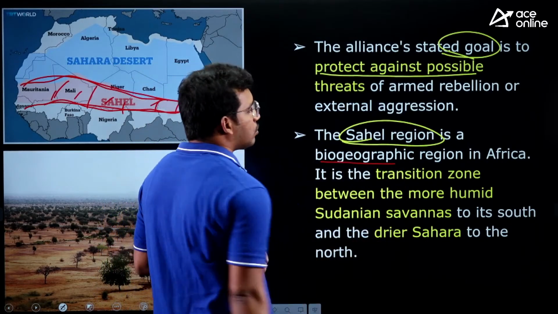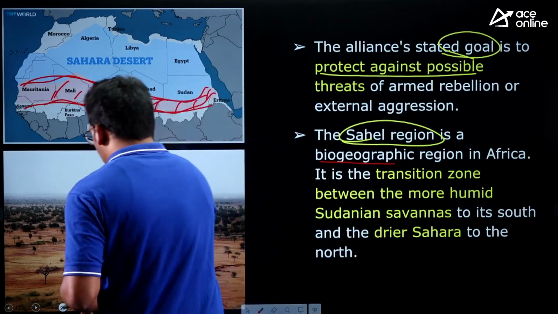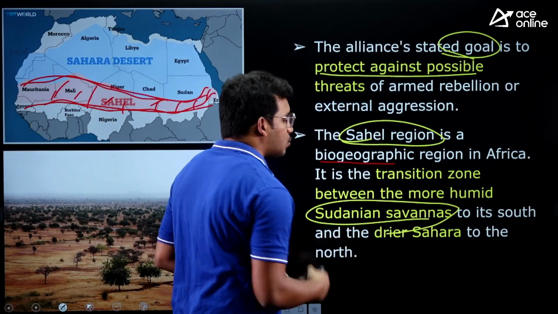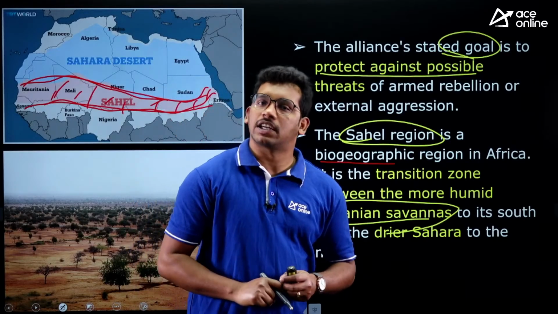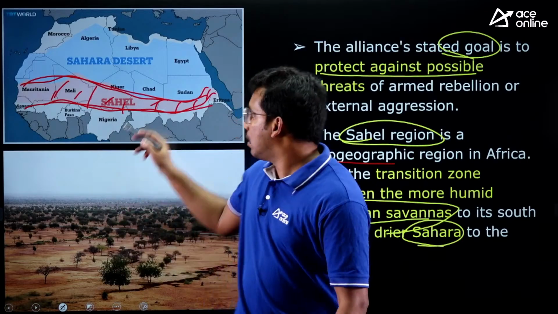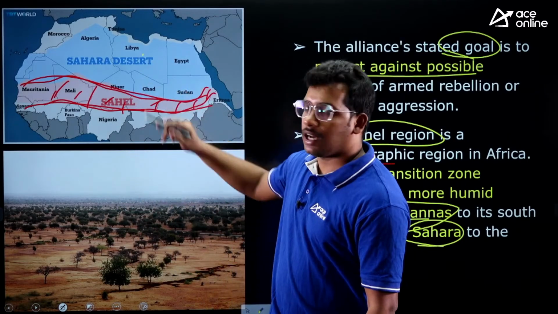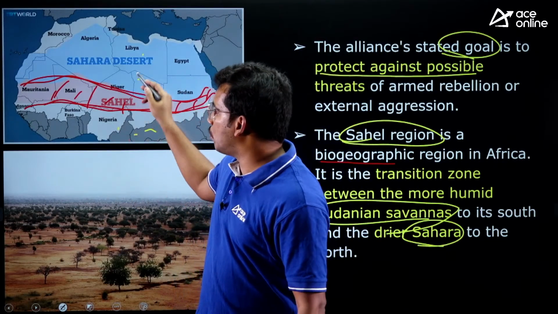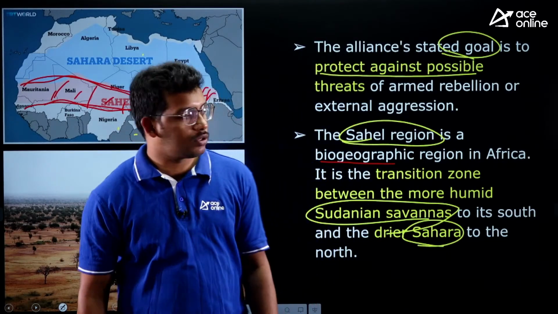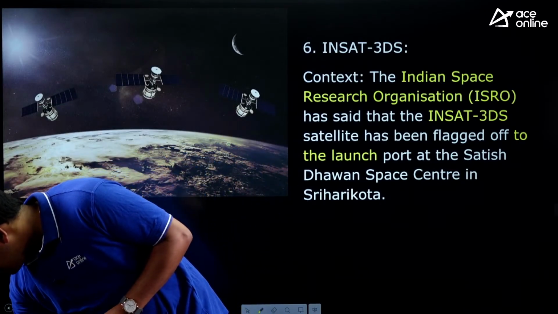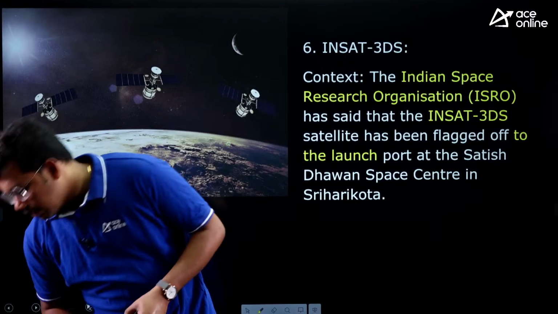So it is a separate biogeographical region in Africa, which has a transition climate between the Sudanian savannas. Savanna is a type of climate, right? And the drier Sahara. So here we have a desert, the dry Sahara, and below it we have savanna. So this is a transition zone between these two climatic zones. That we also need to know, right? So that is about the Sahel region.